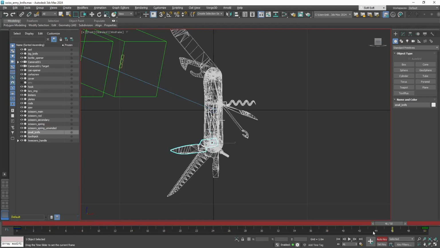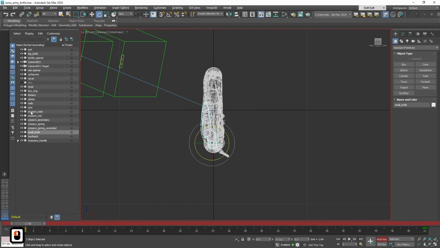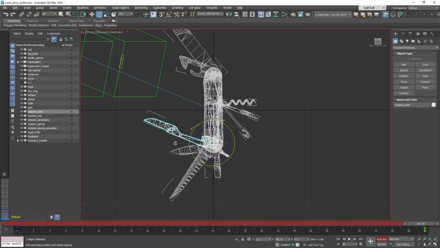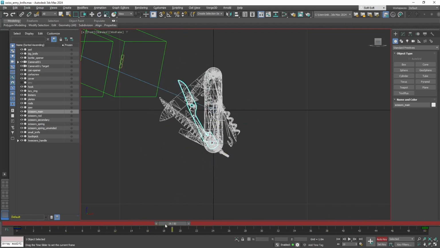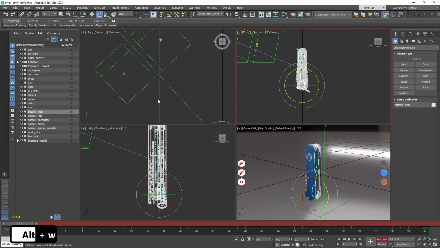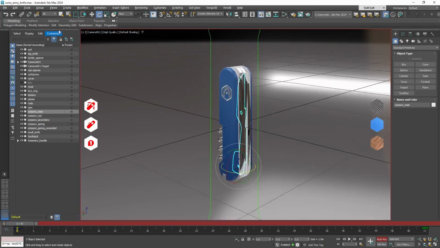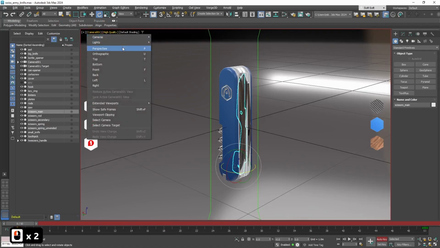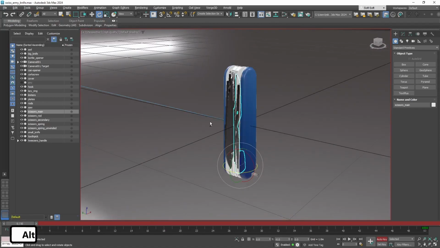Now let's talk about scissors animation. Scissors have several moving parts. So if we just animate the main parts using the same principle, all other elements will be left inside the knife, and we don't want this. To fix it, we need to tie all the moving parts to the main parts of the scissors.